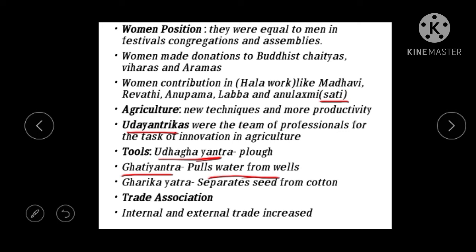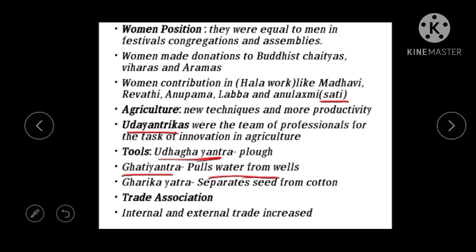And we see some of the trade associations. Both internal and external trade increased, and people of each profession were divided into groups. Smaller groups of people used to form unions.